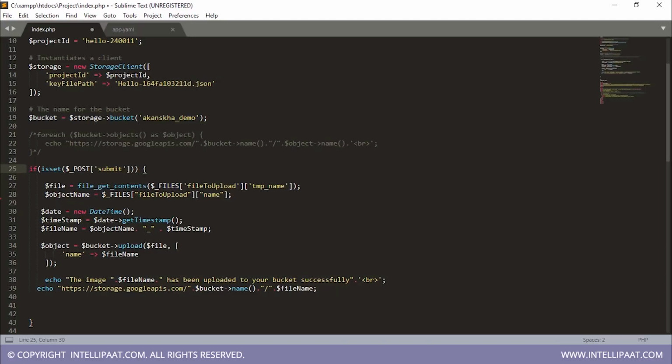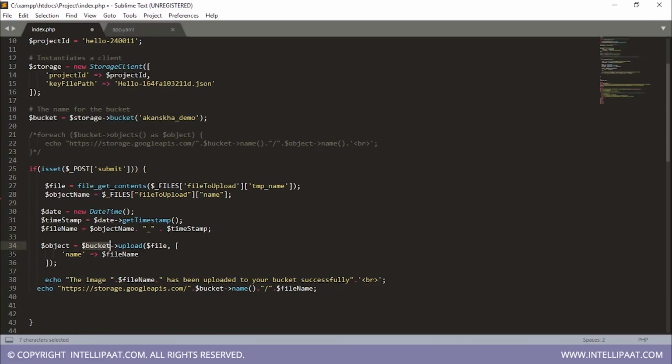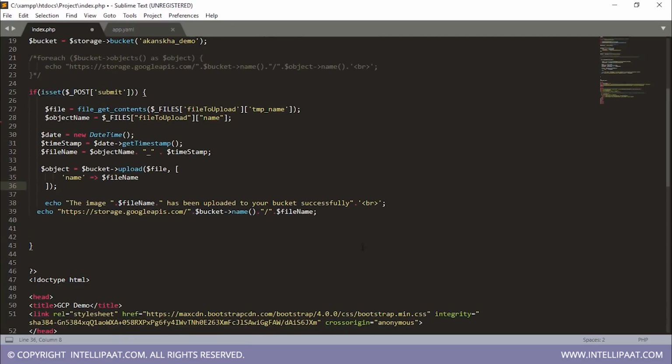After that, here in this field where I have created a variable called bucket, I have included the bucket name that I am using to upload my images from the application that I've created. So in this field, you'll have to provide the Cloud Storage bucket name for your bucket. This is the basic PHP code for uploading images from an application. After that, I have included these 2 lines of code where I'm uploading the selected image to the bucket. Here I've used the variable named bucket, which I created when I was including my bucket name. After that, I'm simply displaying a message that the image has been uploaded to your bucket successfully. So that was all in my PHP code file.